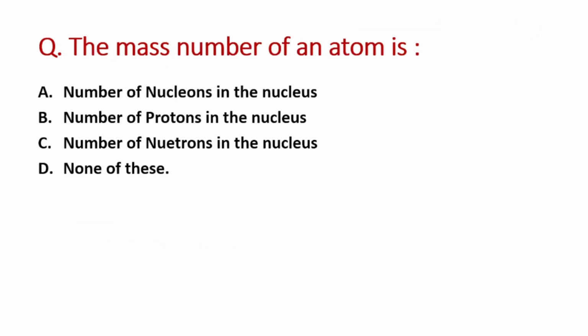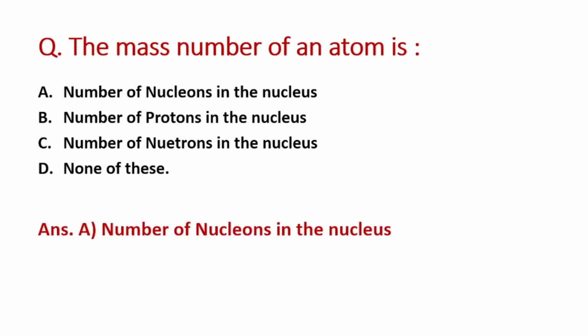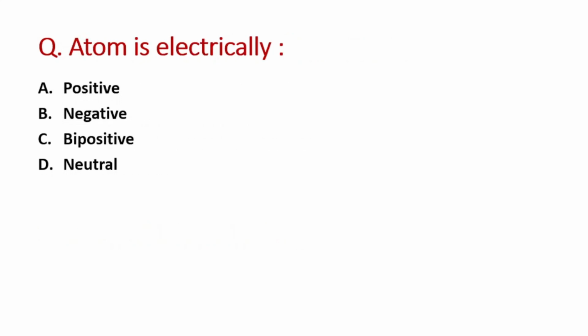Your next question: the mass number of an atom is? A option is number of nucleons in the nucleus, B option is number of protons in the nucleus, C option is number of neutrons in the nucleus, and D option is none of these. So the right answer is option A, that is number of nucleons in the nucleus.